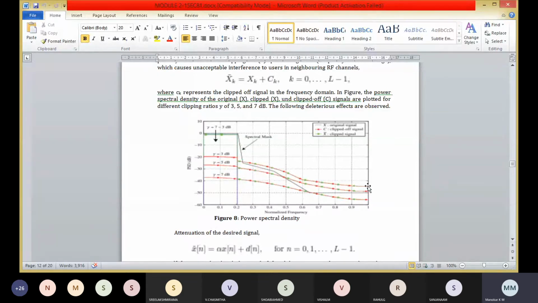Here in the below figure, the power spectral density of the original x and clipped x and clipped off, that is c, signals are plotted for the different clipping ratios, that is gamma of 3, 5, and 7 dB.